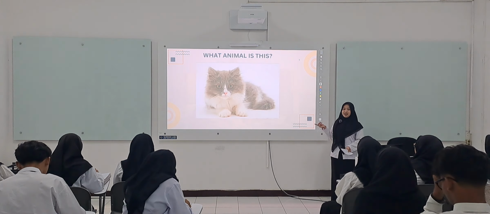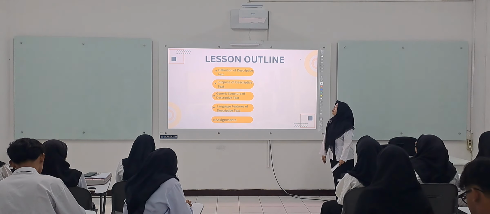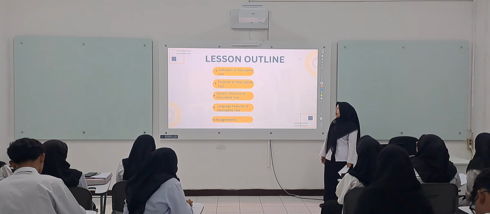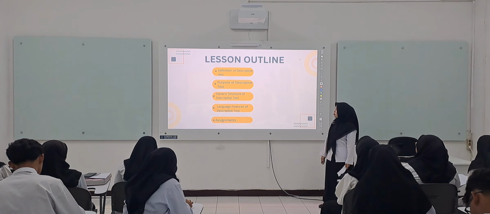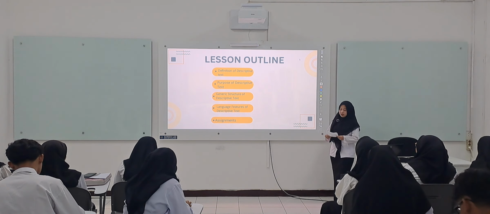Right. That's what you mention about the cat. This is namely descriptive, right? Okay, the next, the lesson outline. The first definition of the descriptive text, purpose of descriptive text, generic structure of descriptive text, language feature, and assignment.